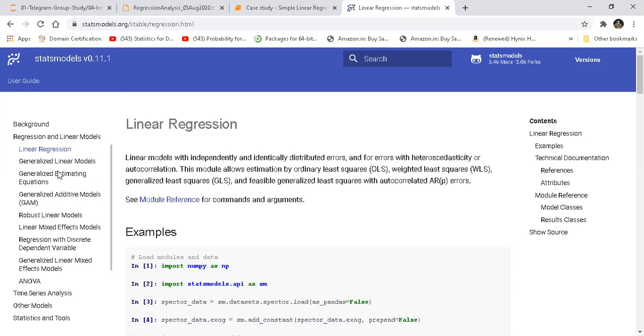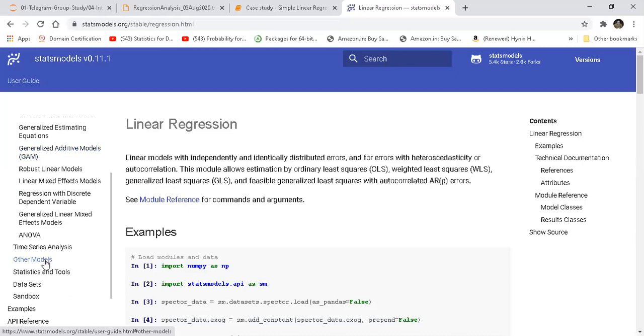If you look at all of the different types of things it can do, every one of these statements has either the word linear or the word regression. Or the other way to look at it is this list does not contain anything that requires more than statistics, anything like, let's say, probability or advanced math and so on. But there are some other models which it supports as well.